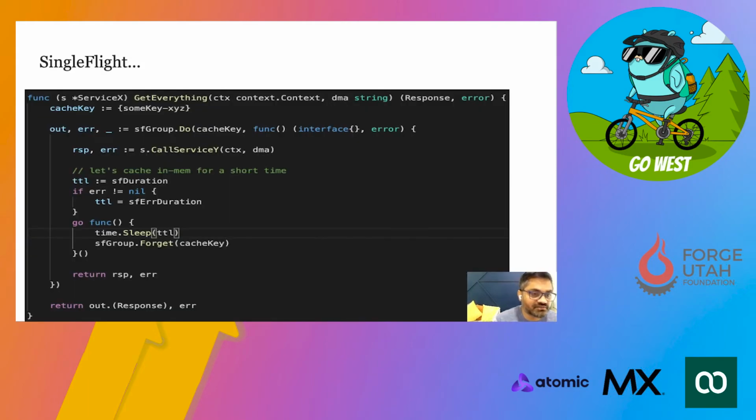Here is what our single flight implementation looked like. It's a very simple implementation, but as you can see, we are relying on SF group, which is a single flight group, and it passes its dependency to do, and then the cache key, and then it just returns the interface, right?